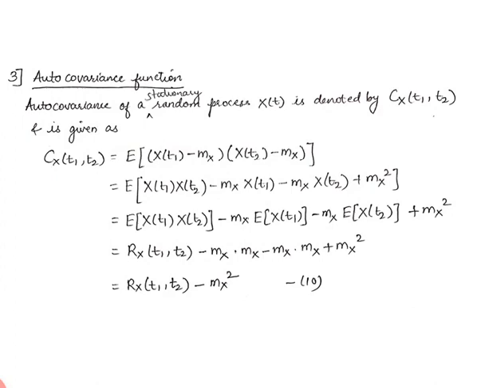The expectation of x t1 into x t2 is the autocorrelation function, Rx of t1 comma t2. So we get Rx of t1 comma t2 minus mx into mx minus mx into mx plus mx square. The final answer is that the autocovariance is the autocorrelation minus the mean squared, that is, Rx of t1 comma t2 minus mx the whole square.